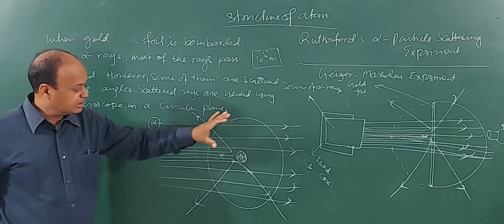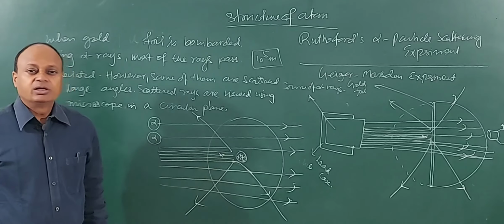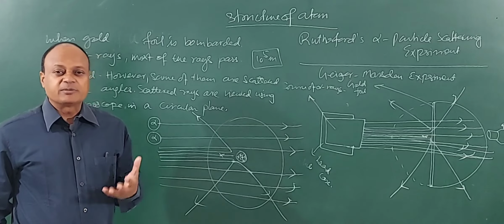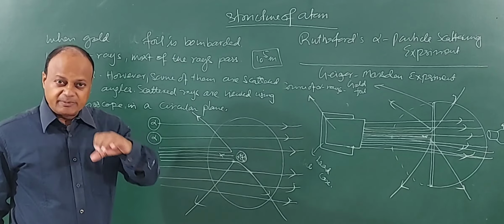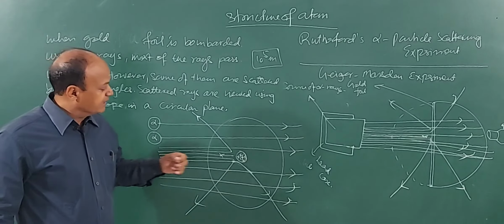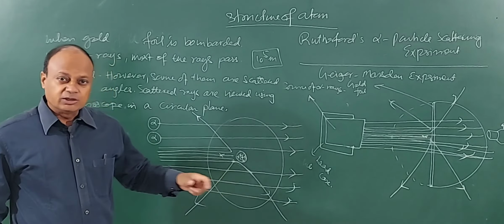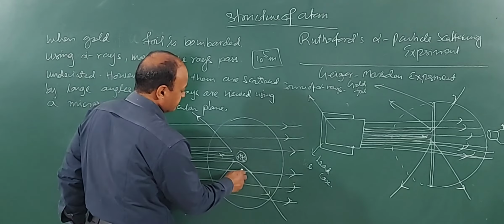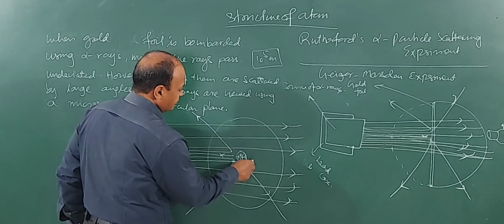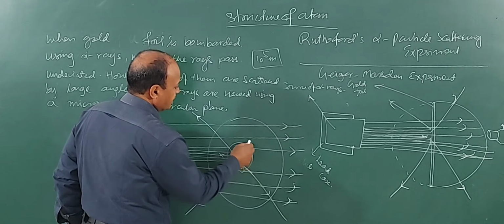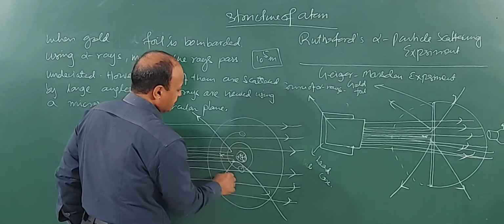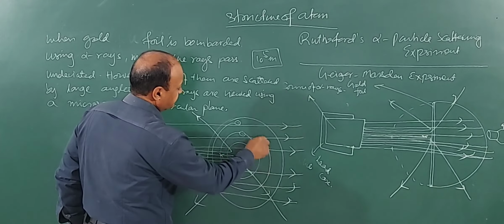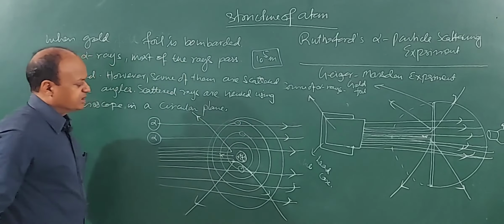Based on the experiment, Rutherford constructed a model like this. Now the question arises, where are the electrons located? Because in Thomson's model they were embedded like plum in pudding. So he said that electrons are not fixed, they are actually revolving in circular orbits. Like one electron is here, so it will revolve like this. There is an electron here, it will be revolving here. This electron will be revolving here. So this is the model of the atom that he constructed.